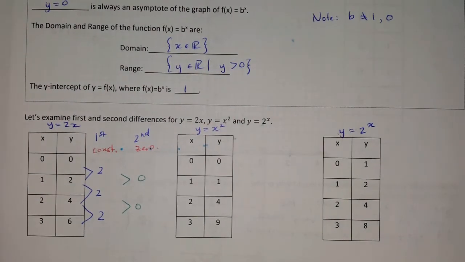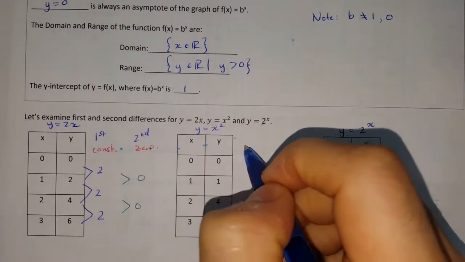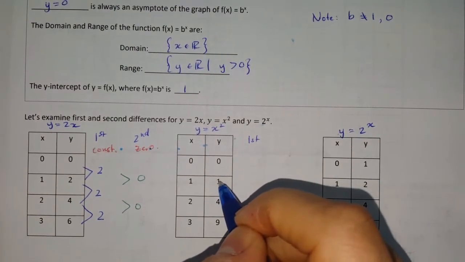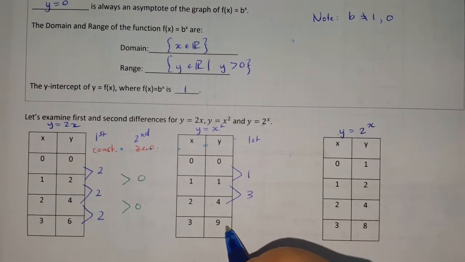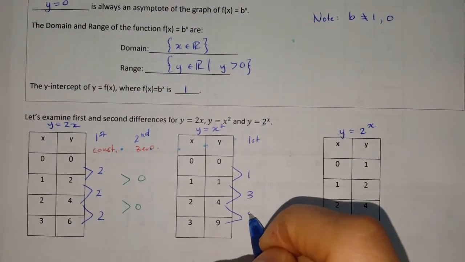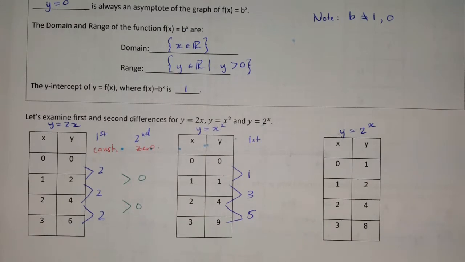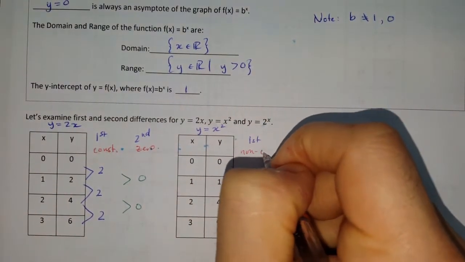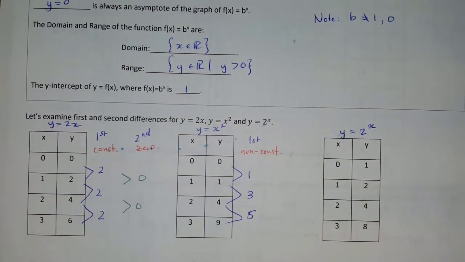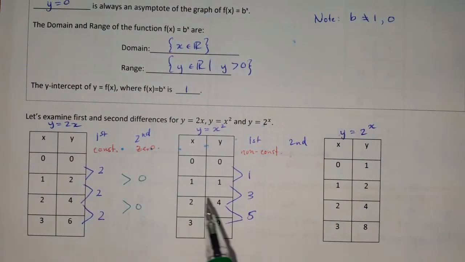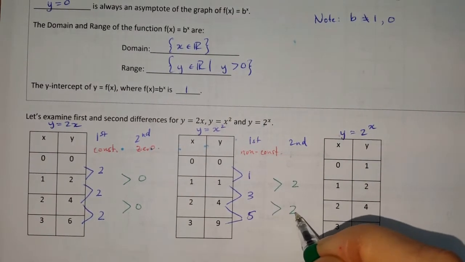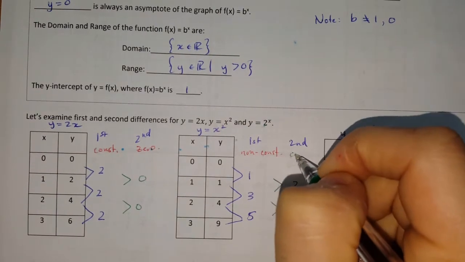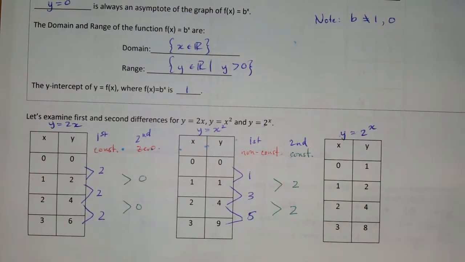For the quadratic function, recalling from last year, my first differences, 1 minus 0 is 1, 4 minus 1 is 3, 9 minus 4 is 5. So my first differences are non-constant. But my second differences, if I look at those, 3 minus 1 is 2, 5 minus 3 is 2. So my second differences are constant.